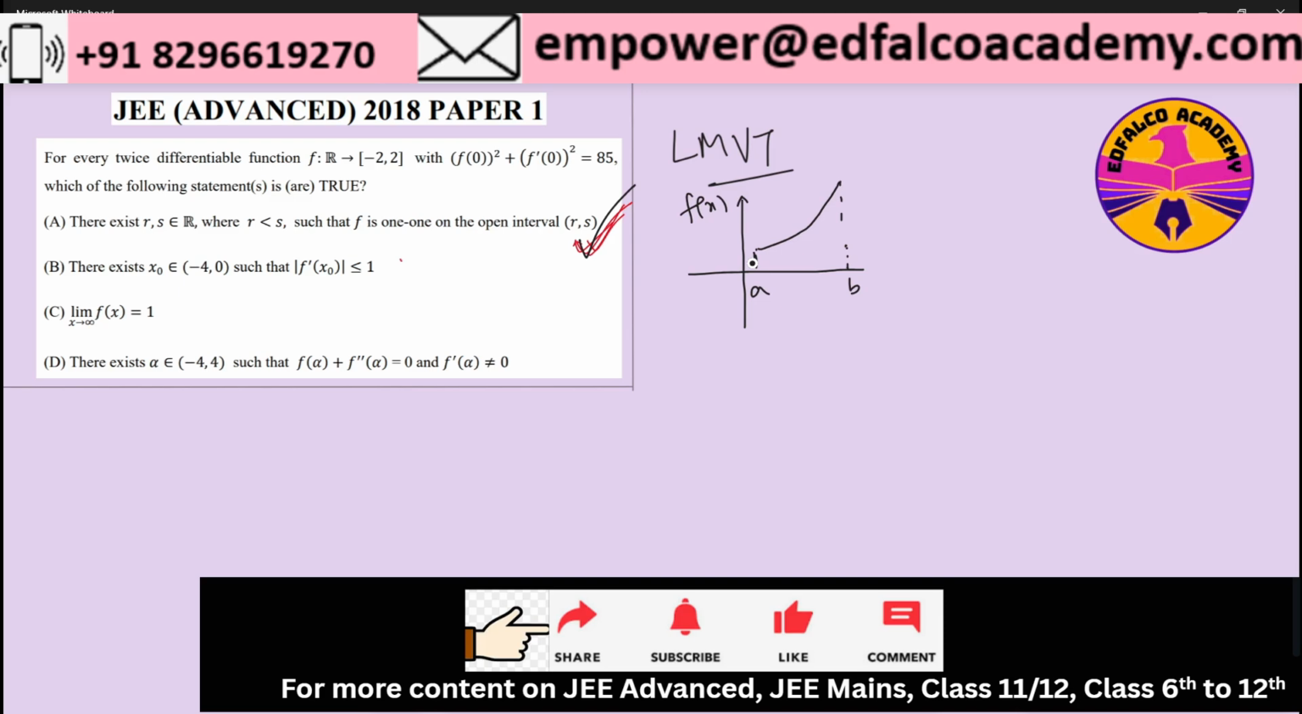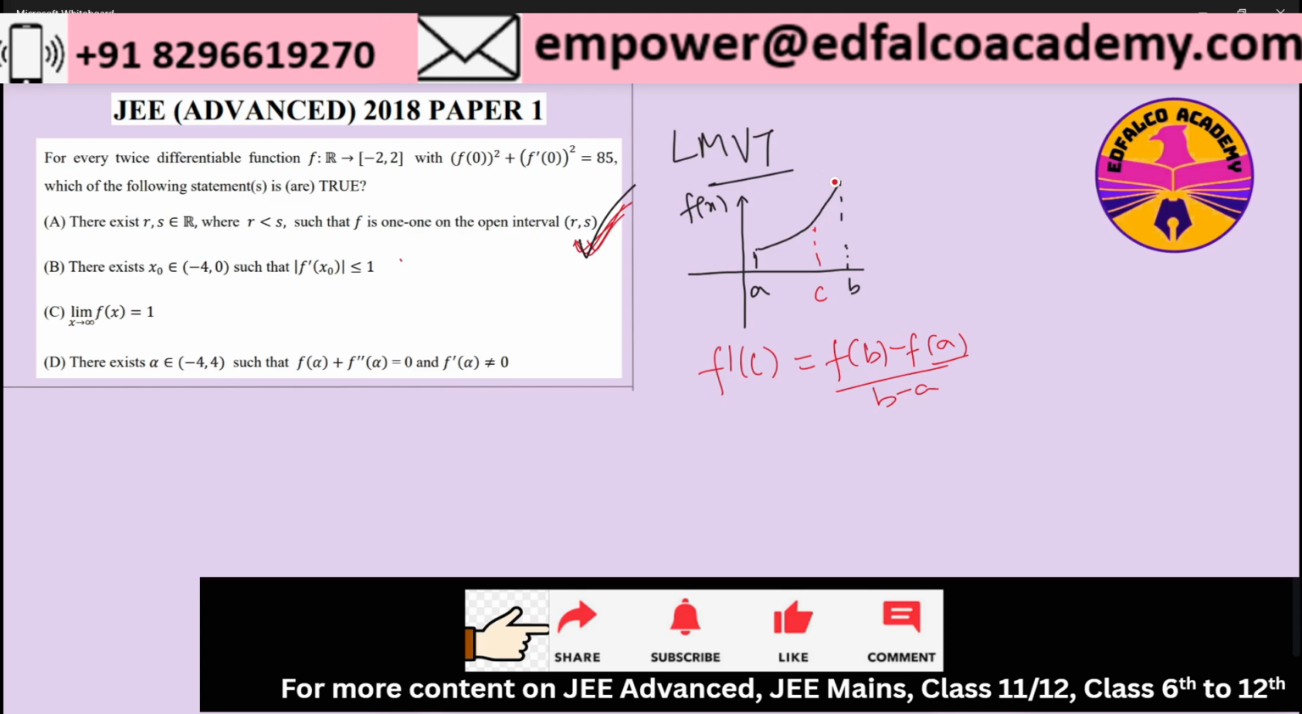So if that is the situation, then there must exist a point c within a and b, or between a and b, such that f dash at c, which means the derivative of this function at that point c, will be equal to f of b minus f of a by b minus a. Now on the right hand side, what you see, f of b minus f of a by b minus a, is nothing but the average slope of this function between a and b.